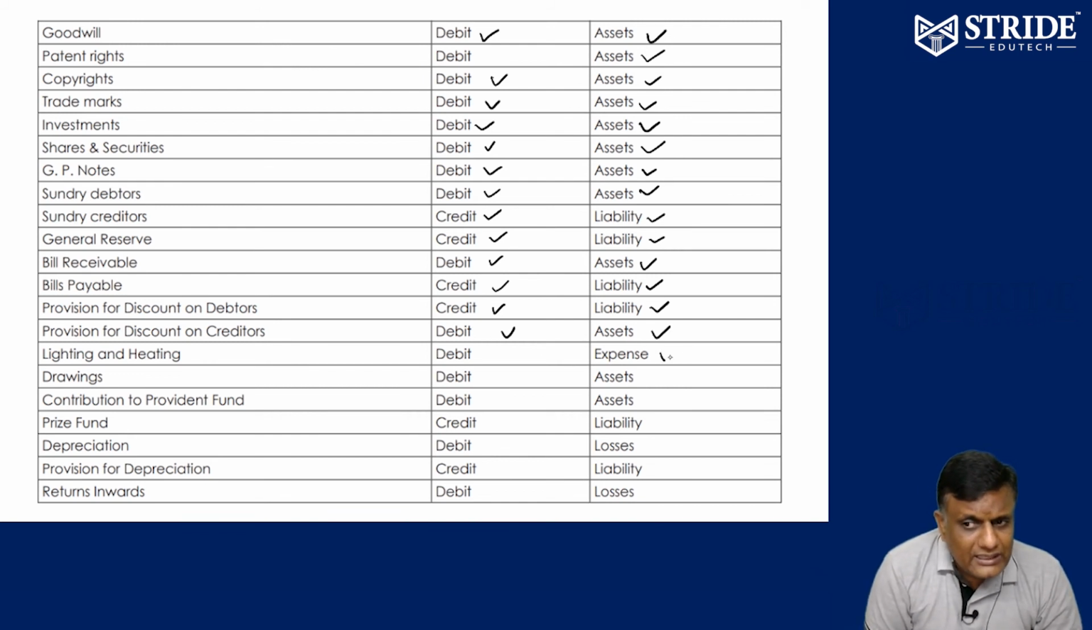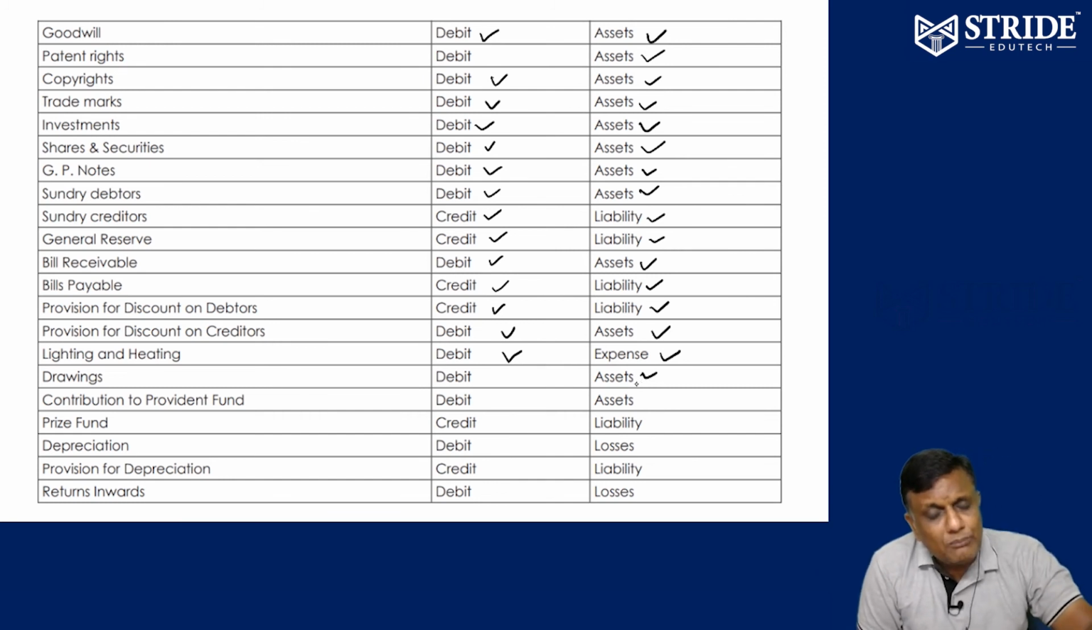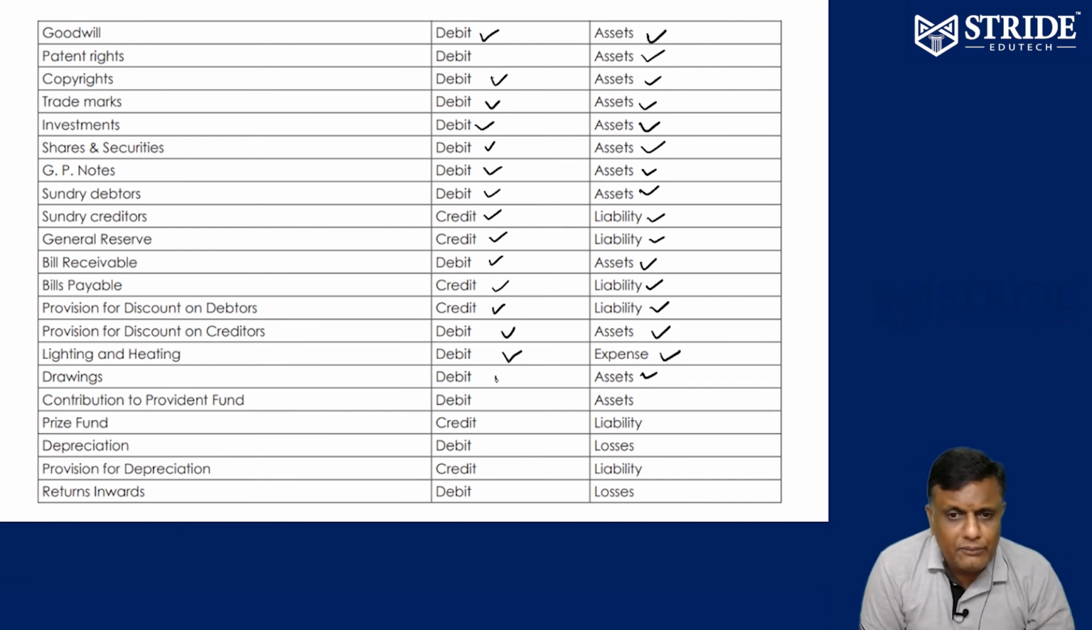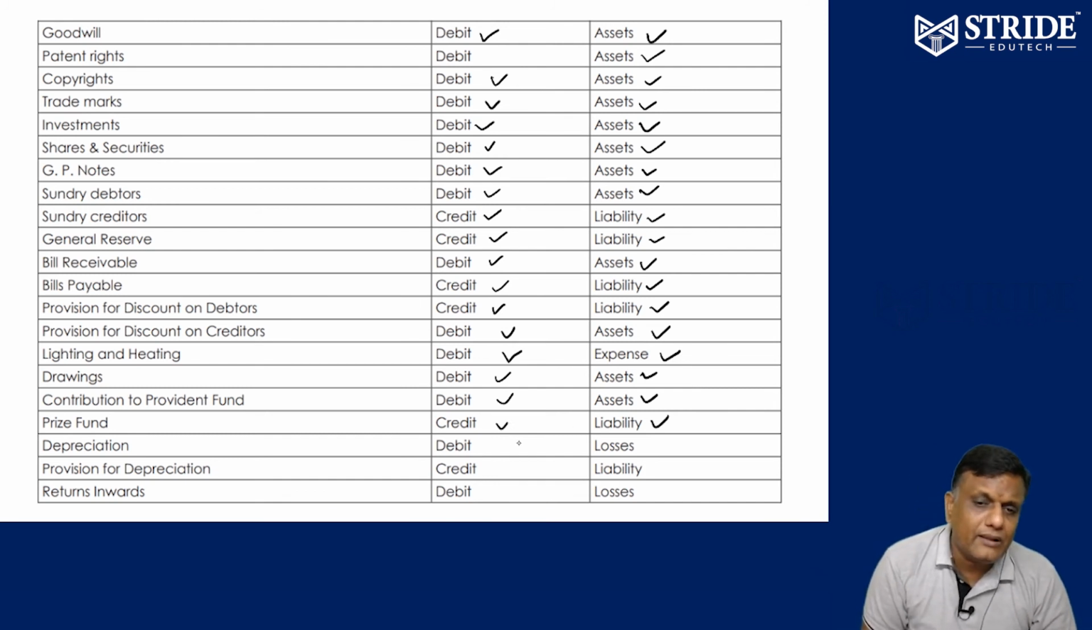Lighting and heating, expense, debit, or losses and expenses, debit balance. Drawings of the proprietor, just like an asset, or capital minus drawings, debit balance. Contribution to PF, asset, debit balance. Any fund created, liability, credit balance. Any fund investment, suppose prize fund investment, asset, debit balance. Prize fund, liability, credit balance.